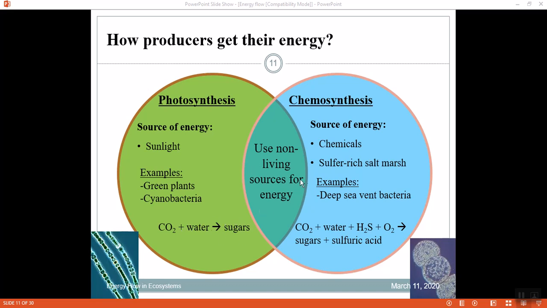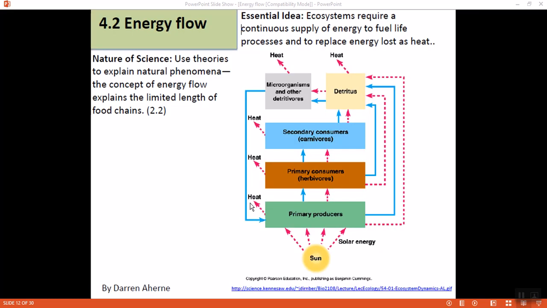And for the non-living source, what we are saying is that both the green plants as well as the non-green organisms that live deep inside the sea use non-living substances as the source of energy.